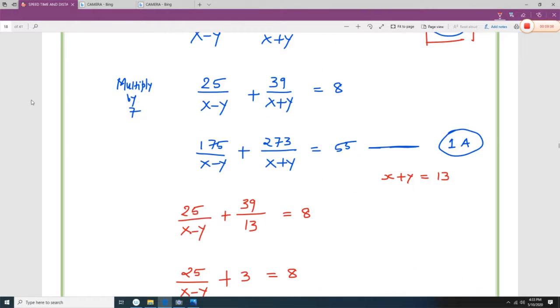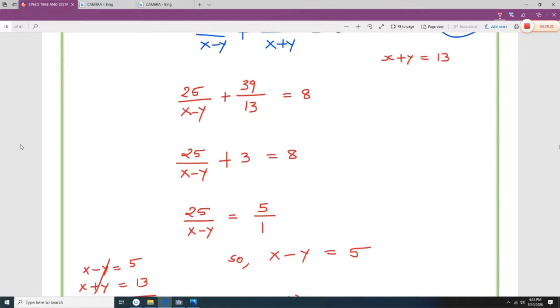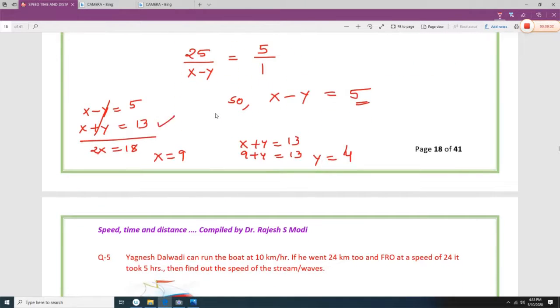Same, we have to multiply the first equation with 7. So it is 175, so 175 matched. 39 into 7 is 273, and 8 into 7 is 56. So x plus y is 13, which has already been given. So now you are going to find out x minus y is 5 and x plus y is 13, which has already been given, so the y's cancel, 2x is equal to 18, so x is equal to 9. Put the value 9 here, so 9 plus y is equal to 13, so y is equal to 4.